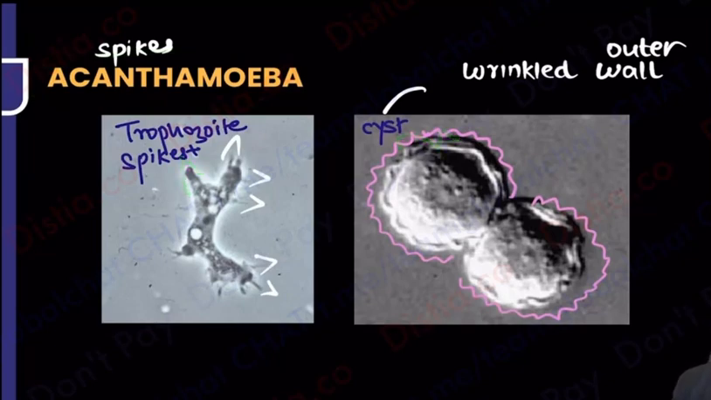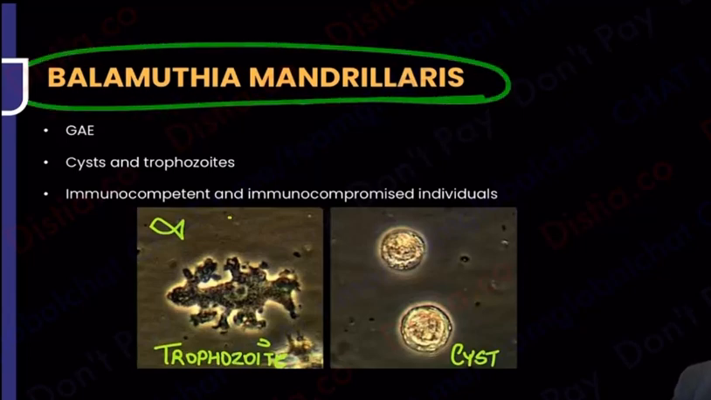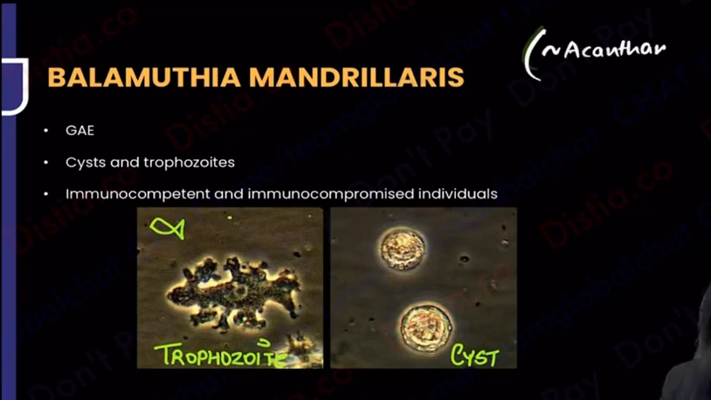There's a very close organism known as Balamuthia mandrillaris, that is B. mandrillaris, and if you look at it, you will say that, ma'am, this is very, very similar to acanthamoeba. It's very, very similar to acanthamoeba. So let us pick up the differences that we have, okay?